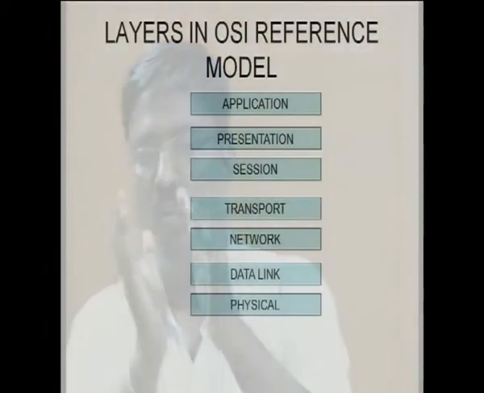It is a model for building and designing communication networks. This model suggests that a communication network has to be divided into 7 smaller layers, and all the tasks in the communication network are divided into 7 smaller groups, and each group is assigned to one layer.